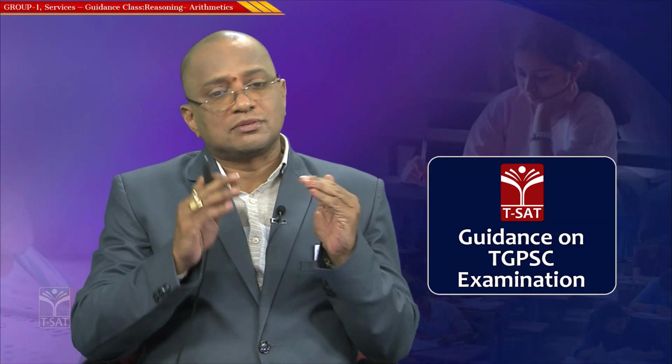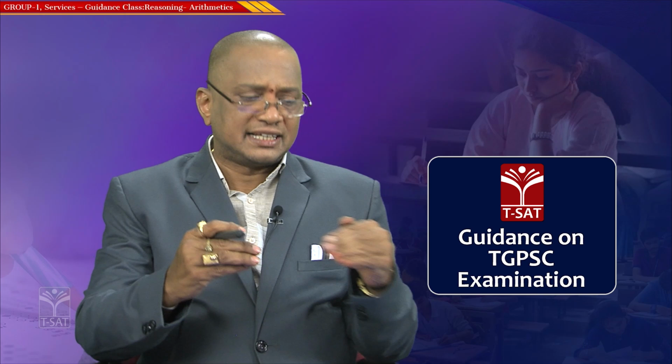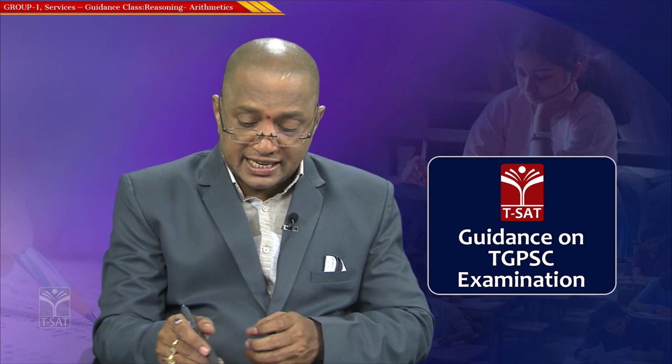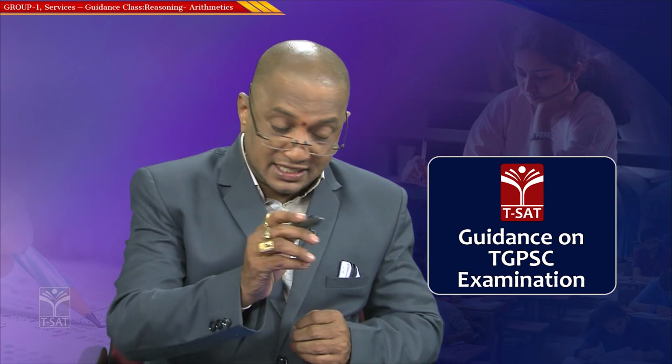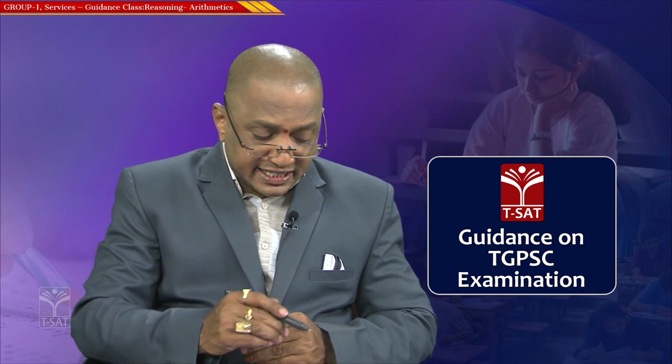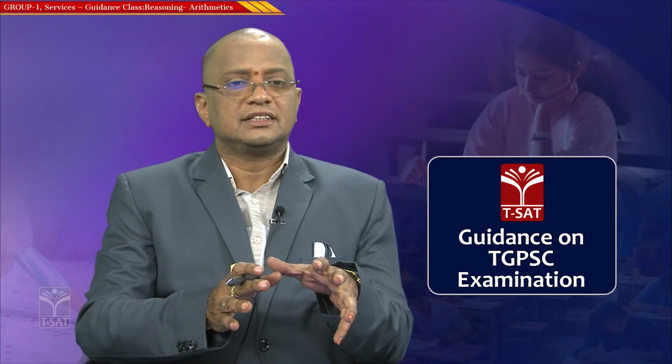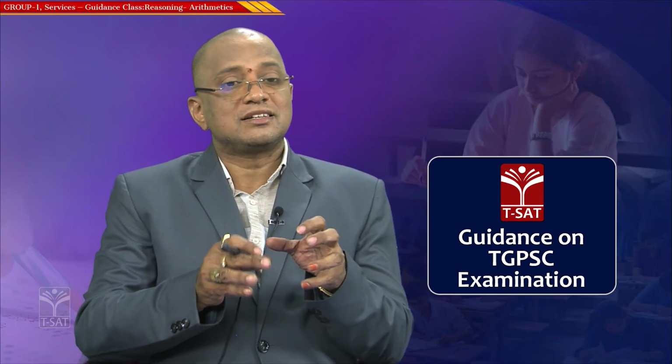Otherwise, if you want to do it mathematically, what you have to do? Let us say the initial salary is 100. The salary was reduced by 10%, so it is 90% of 100, that is 90. Salary increased by 10%, that is 99. Loss is how much? 1 rupee. By initial salary 100, 1 by 100 into 100, which is equal to 1%. Is it clear? In this way, you can calculate the ultimate loss.